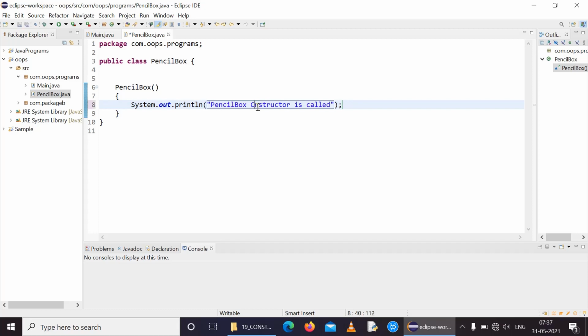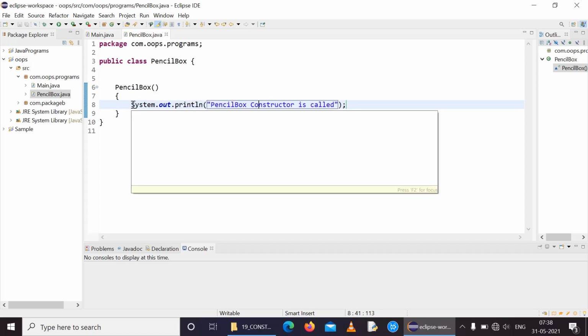Now we will create an object for this pencil box, and we will not call this constructor method explicitly. We will check whether, immediately after creating the pencil box object, the constructor is automatically called and the print statement is printed in the output.